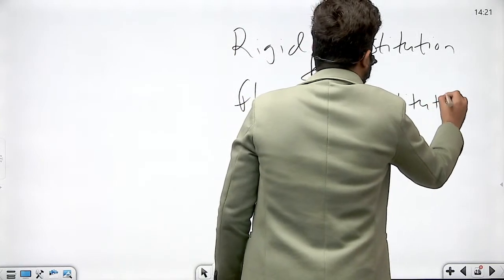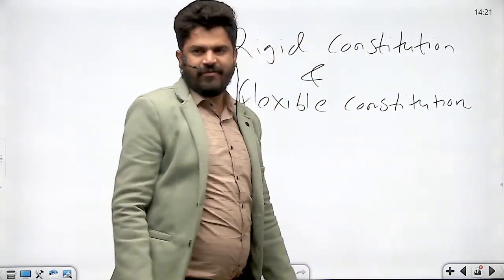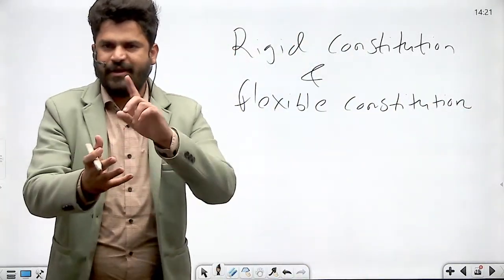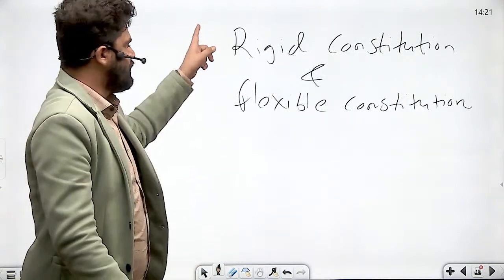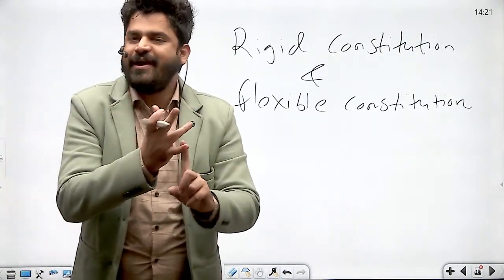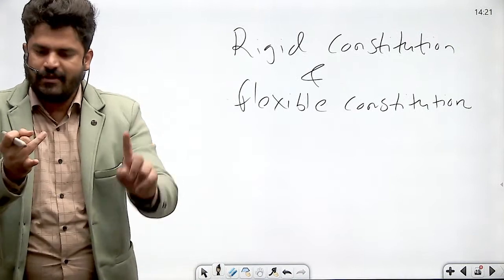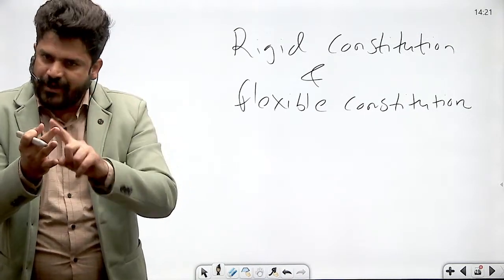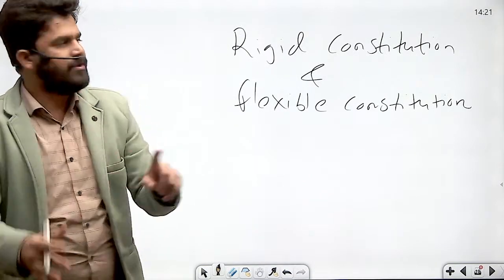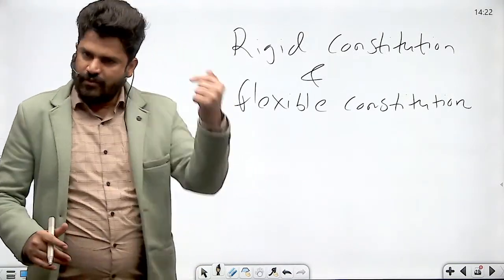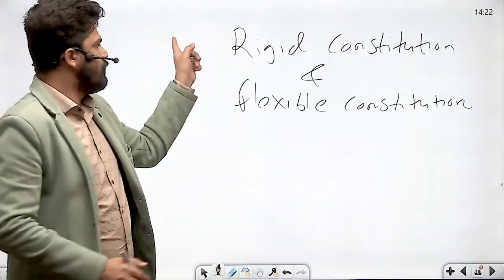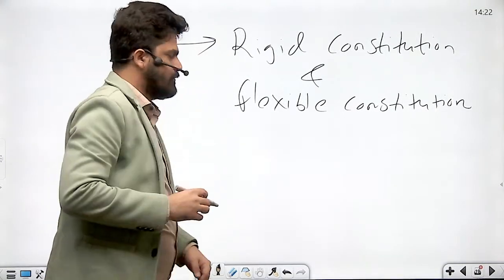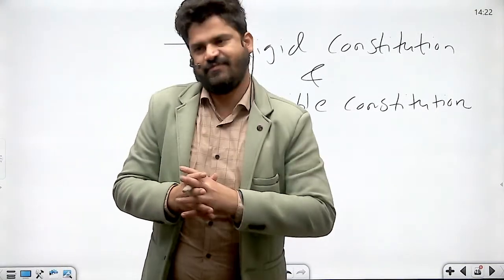These are the ways of classifying the constitution. Let me repeat for your revision: first is codified and uncodified constitution, then democratic and undemocratic constitutions, then federal and unitary constitutions, and rigid and flexible constitutions. For this particular context, we will focus only on this last type of classification.